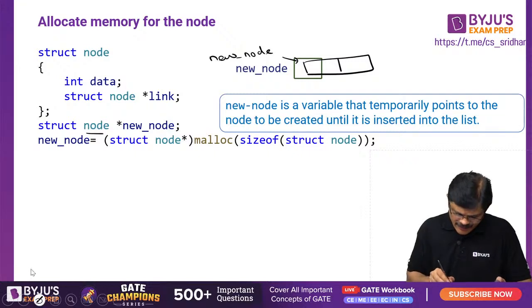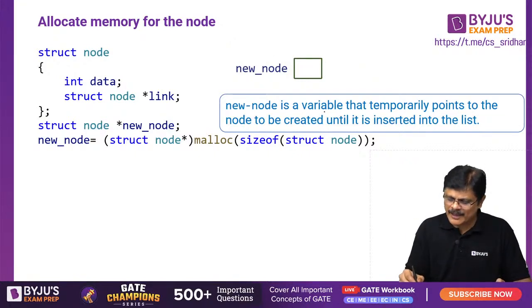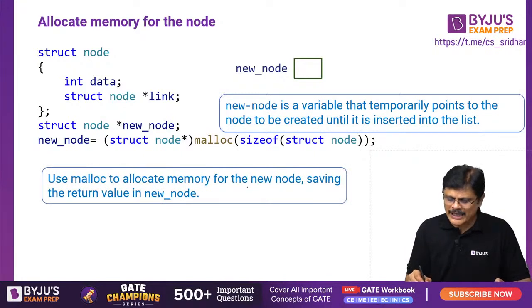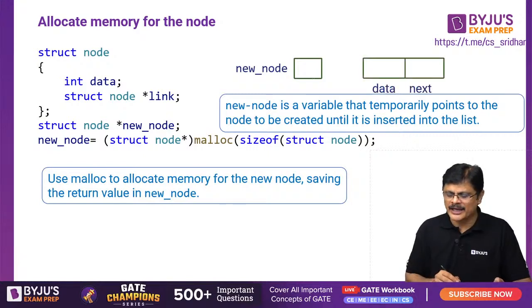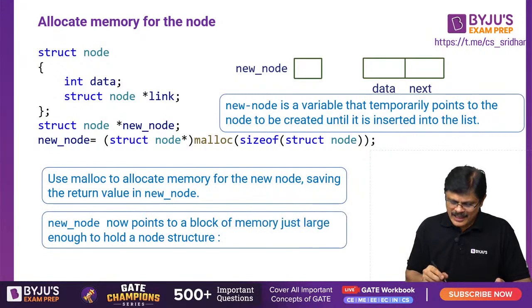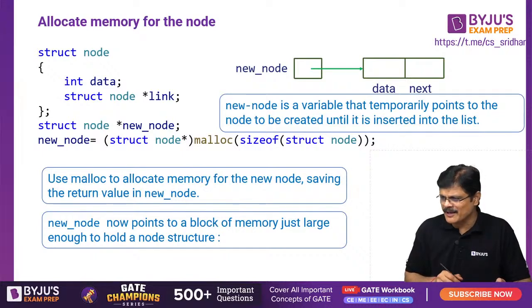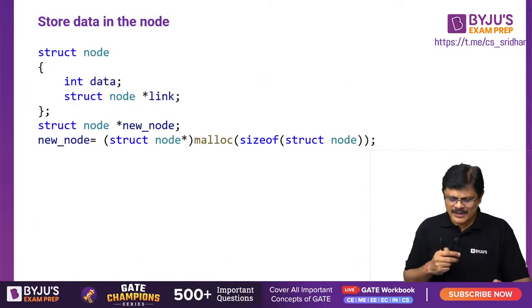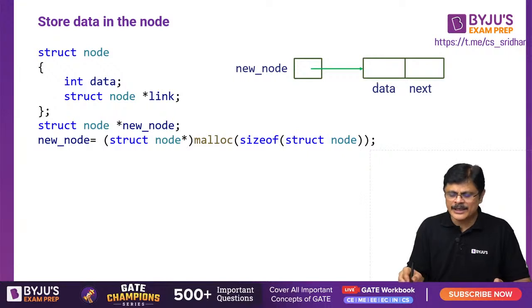Here I already have the diagram, so let me read it. New node is a variable that temporarily points to the node created until it is inserted into the list. Use malloc to allocate memory for the new node, saving the return value in new node, my dear friends. So you create this particular memory using the malloc function, and new node now points to the block of memory. When you do this, what happens? New node points to that particular block of memory which is created. Yes, 1 minute, I'll conclude it. Now what am I doing? New node is pointing to that particular node, my dear friends.